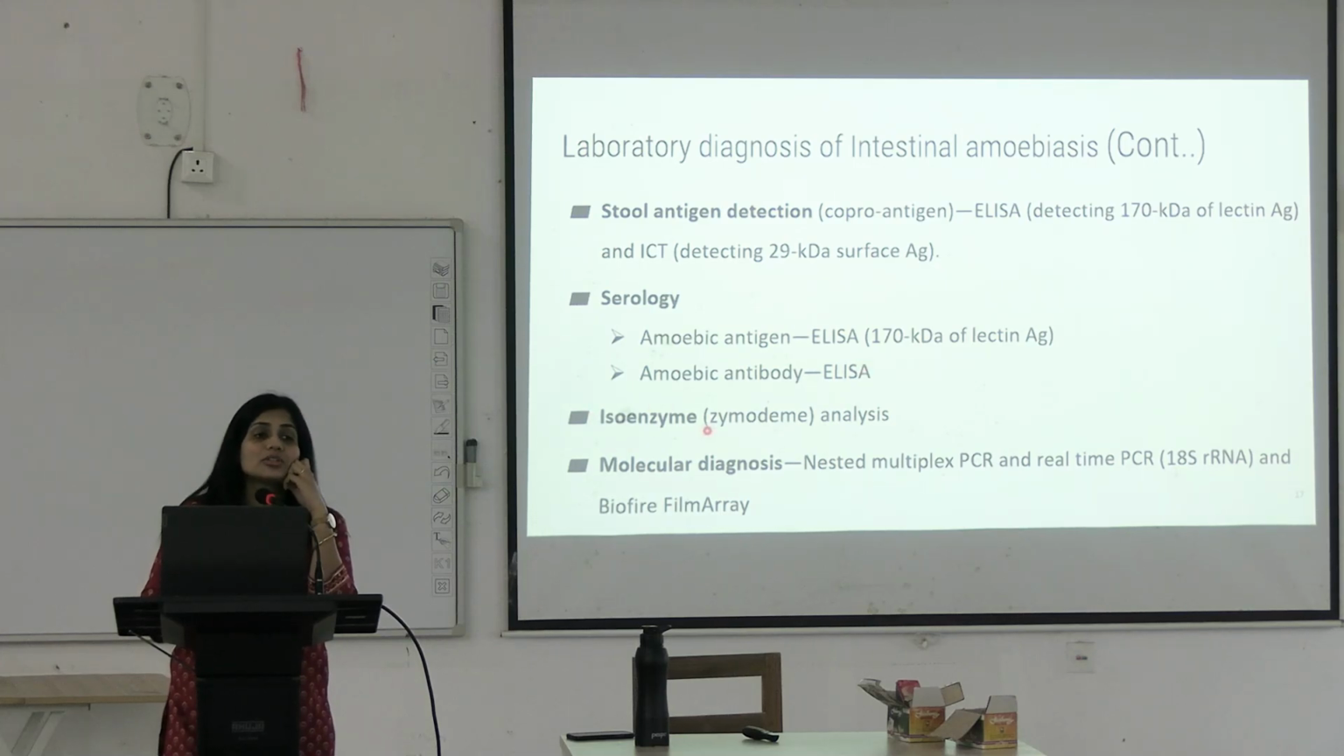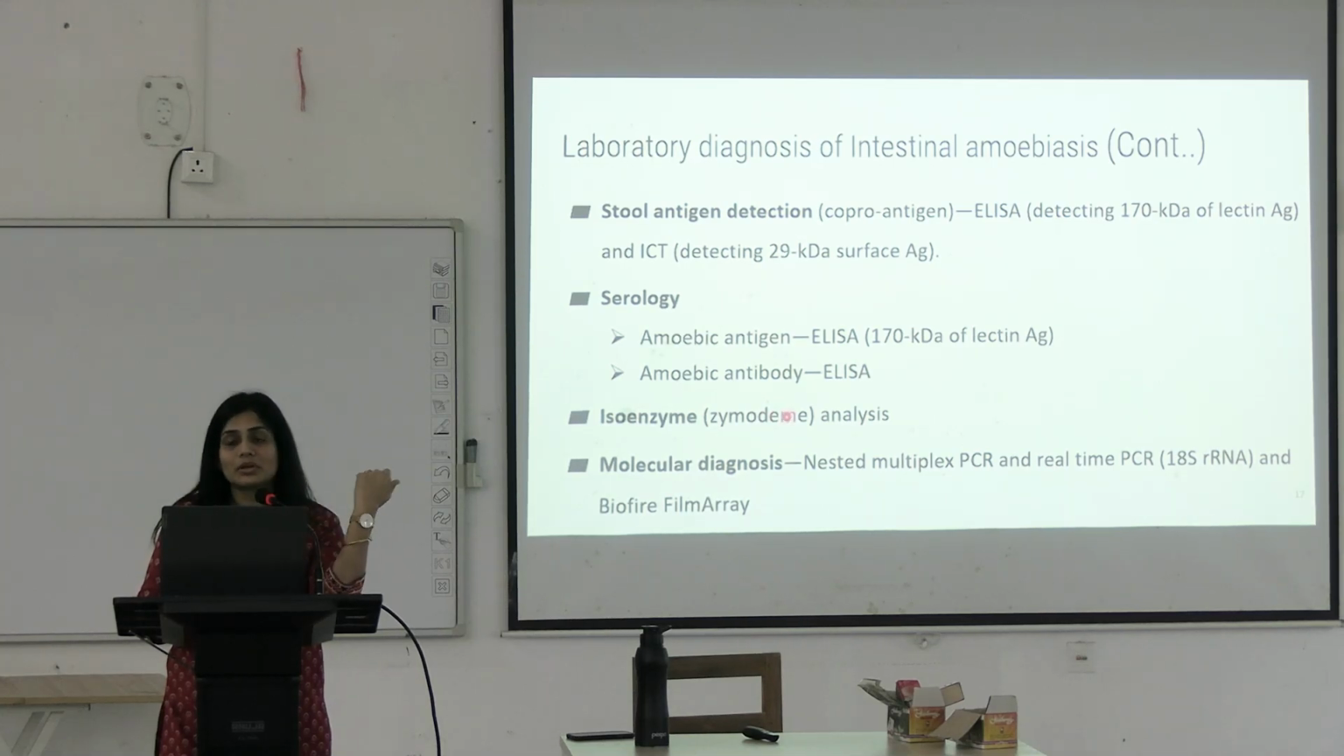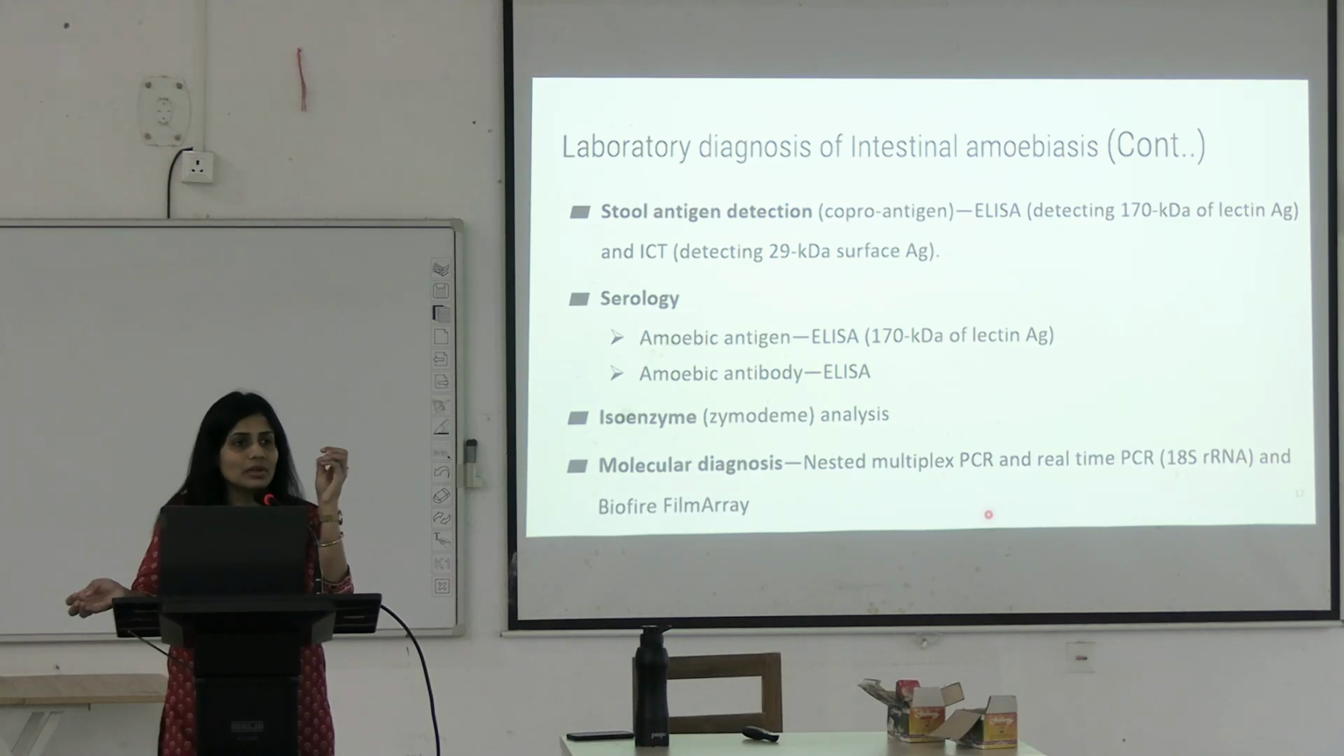Or you can do isoenzyme analysis. What is isoenzyme analysis? These isoenzymes that are secreted by the amoeba, you perform electrophoresis for these enzymes, and based on that electrophoresis, you will differentiate the different amoebas. Okay. Other than this, we can perform molecular diagnosis. We were performing PCR for what? To differentiate various morphologically similar amoebas: Histolytica, Dispar, Moshkovskii and Bangladesh. Okay.